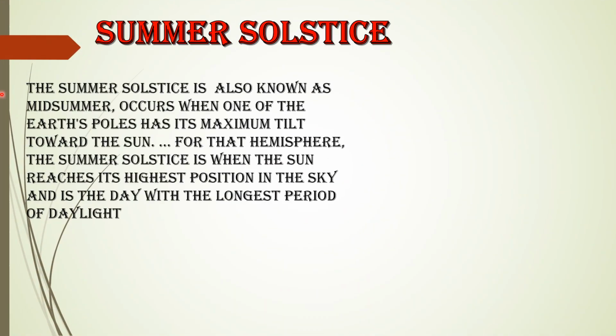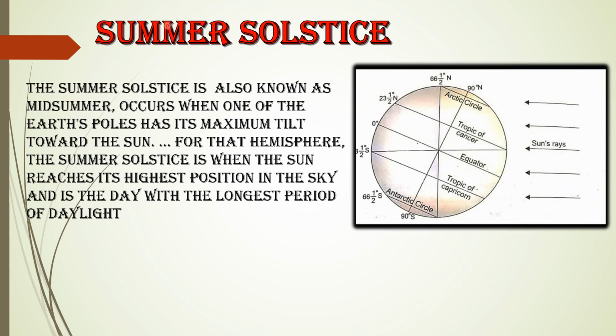Last class we already discussed the summer solstice. The summer solstice, also known as midsummer, occurs when one of the Earth's poles has its maximum tilt towards the sun, that is the northern pole. For that hemisphere, the summer solstice is when the sun reaches its highest position in the sky and it is the day with the longest period of daylight.